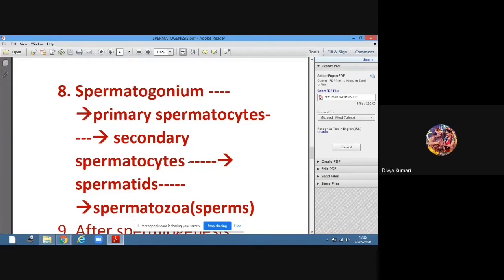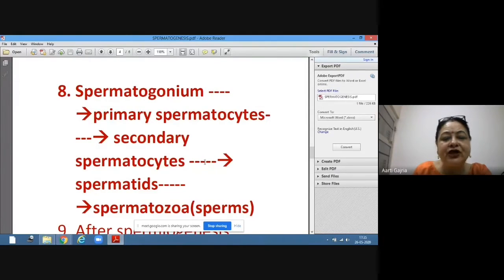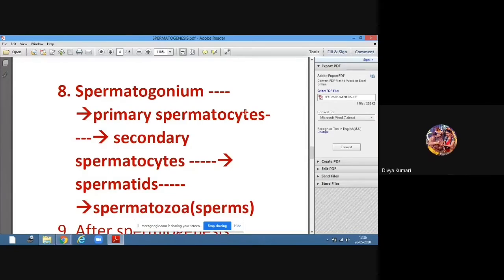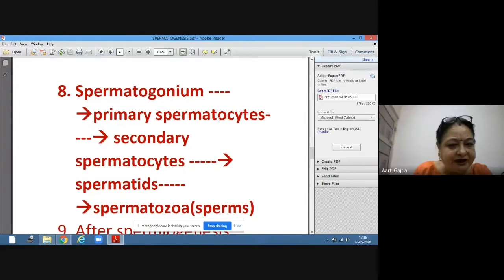Now this secondary spermatocyte will undergo second meiosis division and will form spermatids. So how many spermatids will be formed from one primary spermatocyte? 4. From one primary spermatocyte, 2 secondary spermatocytes will be formed, and from each secondary spermatocyte, 2 spermatids will be formed. So from one primary spermatocyte, 4 spermatids will be formed.